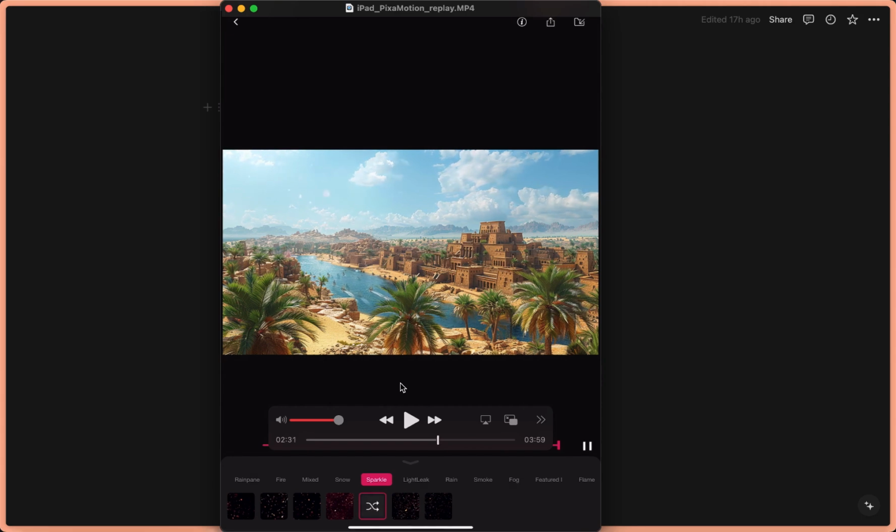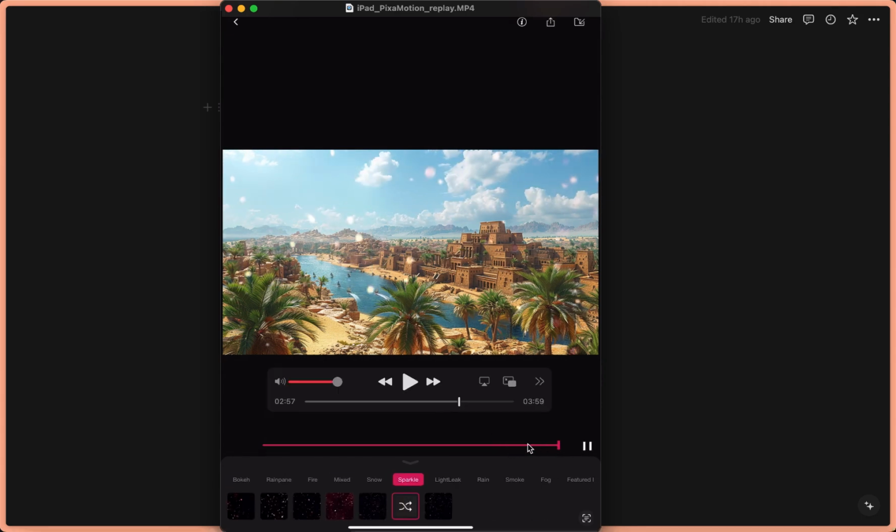So in this case, I will just put in some sparkles. And as you can see here again, we have this progress bar. In this case, this will regulate the opacity. So how much of this you can actually see of what you want to overlay. So as you can see here, you can see it pretty much. And then if I decrease the opacity, then you will see it less.